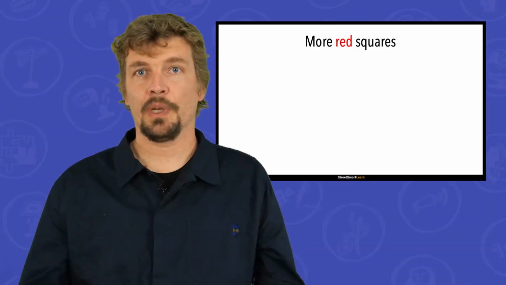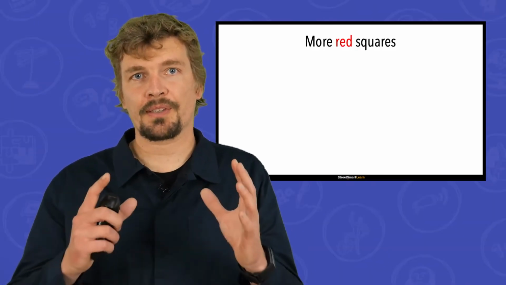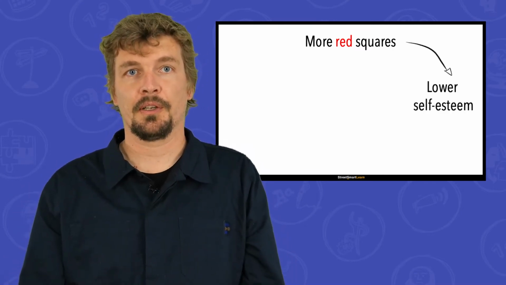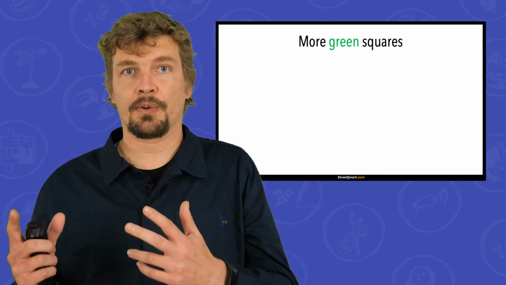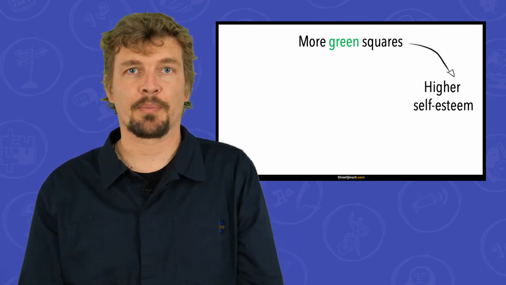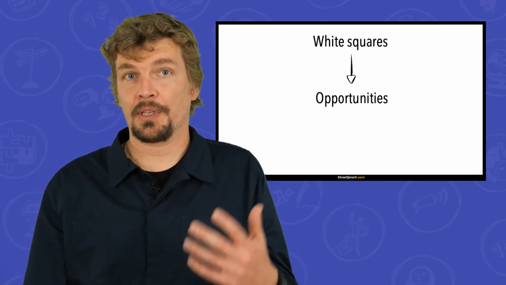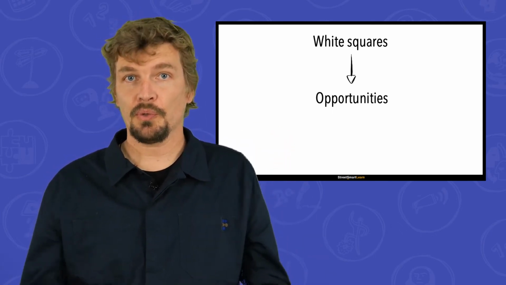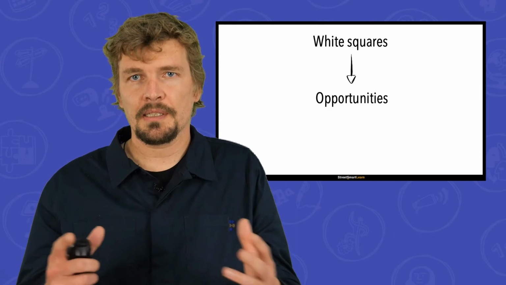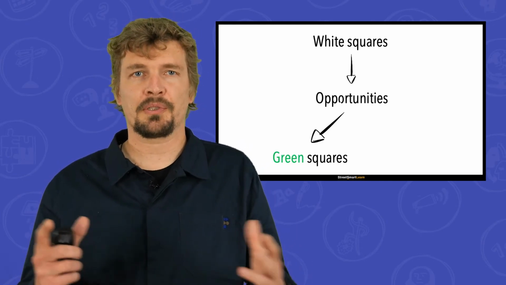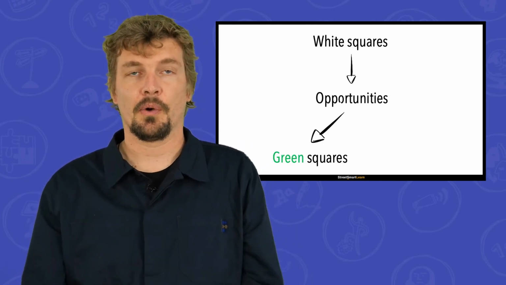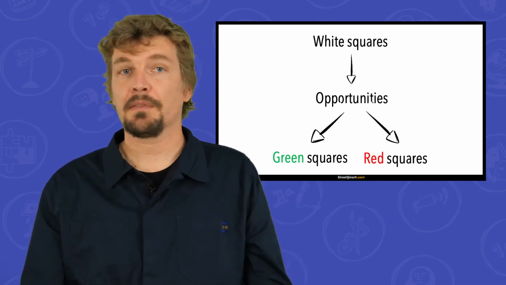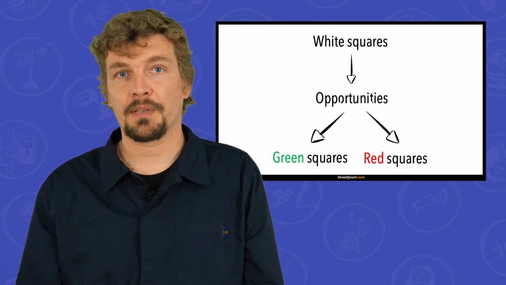In general, we could argue that the more red squares there are in the grid, the lower the global self-esteem of a person is. The more green squares there are in the grid, the higher the self-esteem of a person. White squares are the opportunities. Within a safe and positive environment, new talents can be explored and can be easily turned to green, becoming positive self-evaluations. However, these white squares can also become red squares if the child doesn't get enough positive support.